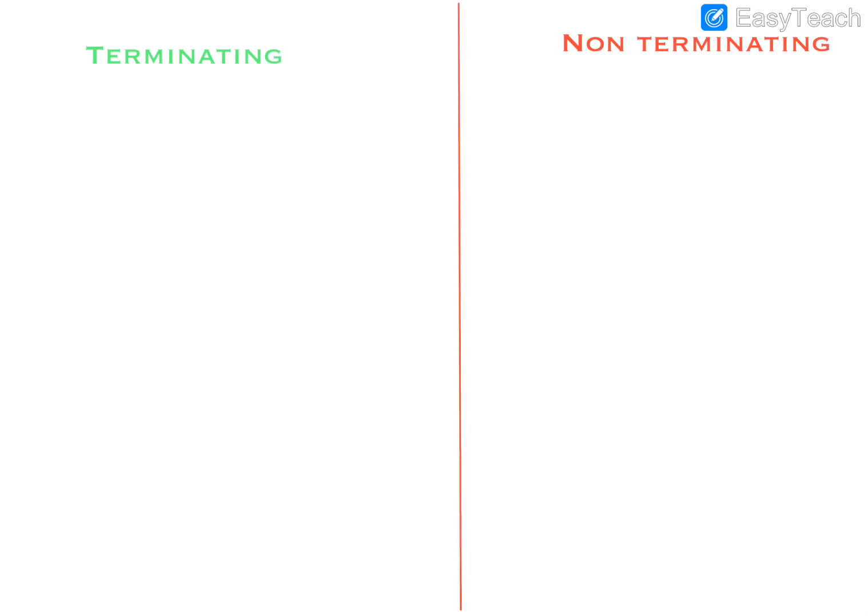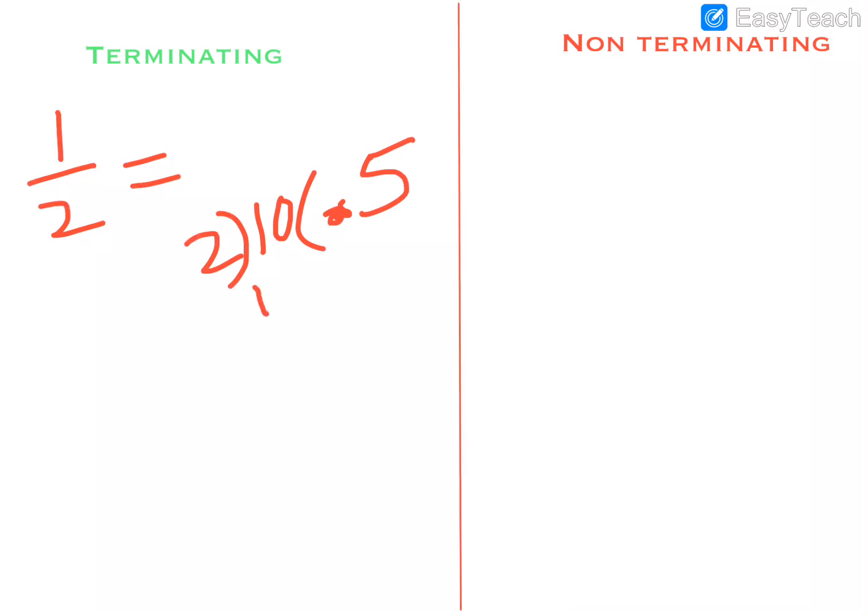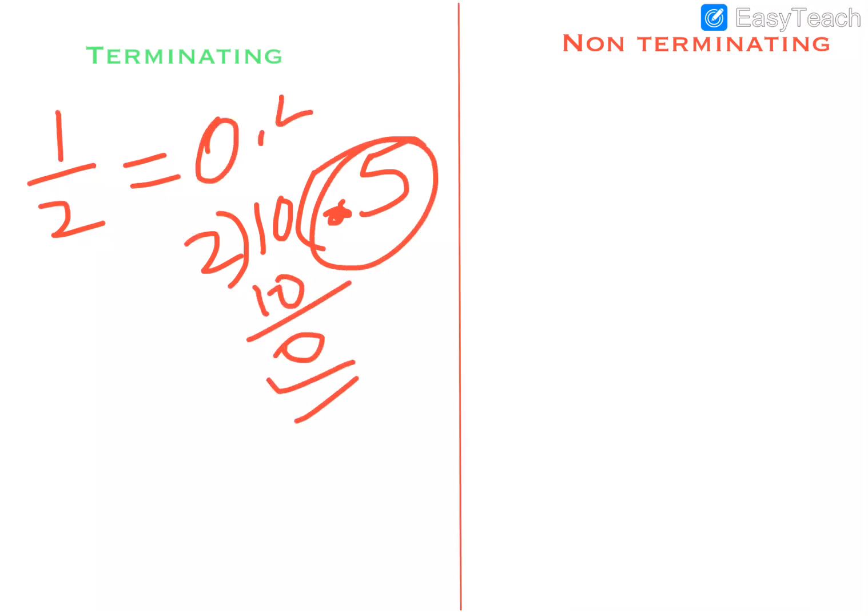So what is terminating? Let us take the fraction 1 by 2. If you write it in decimal form, you divide 1 by 2. 2 zeros are 0, so naturally we put a decimal point. Now 2 5s are 10. So the answer we get here is 0.5.